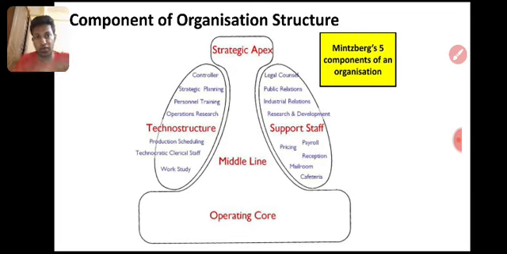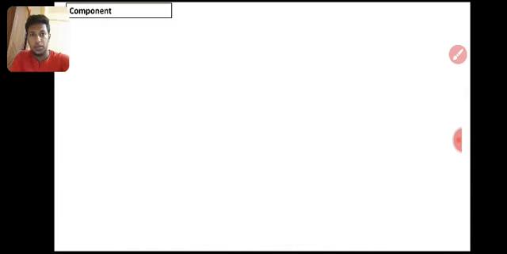Then technostructure and support staff. Technostructure means the structure that actually helps to do the middle line's work, right? It may be the knowledge of the manager, knowledge of the staff, experience of the manager, experience of the staff. Support staff means other than the functional basis, there are supporting activities. We will see here, right?